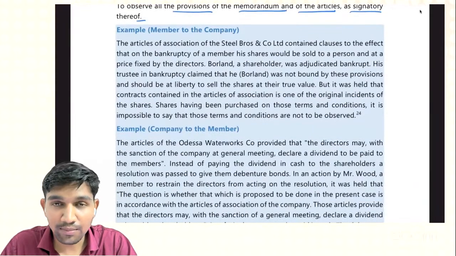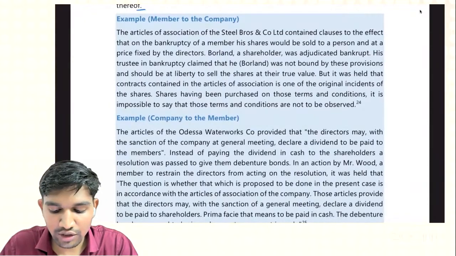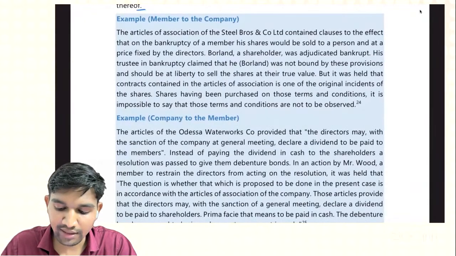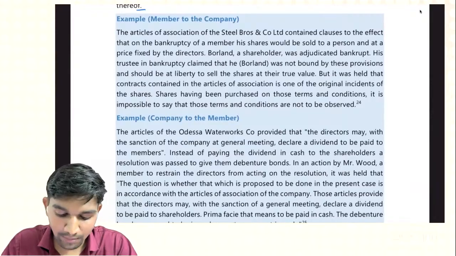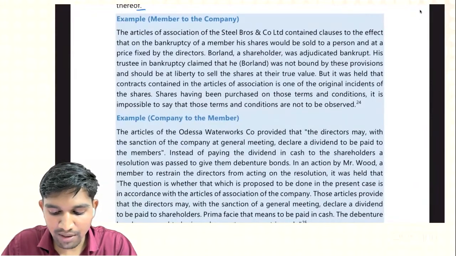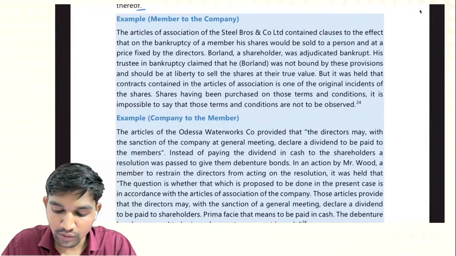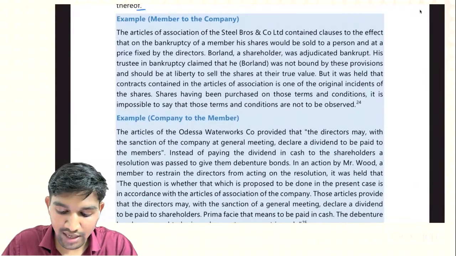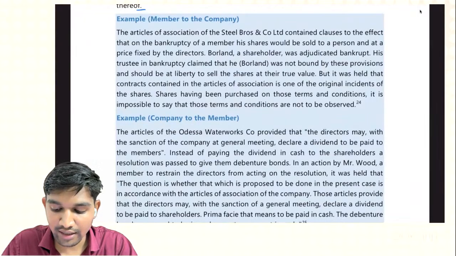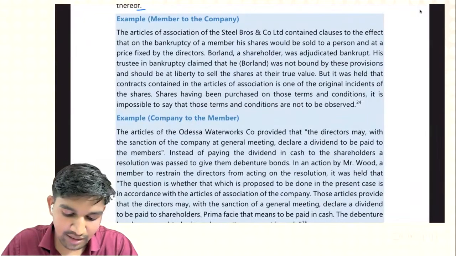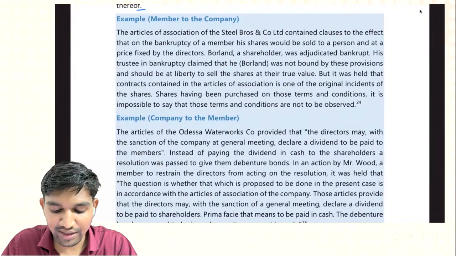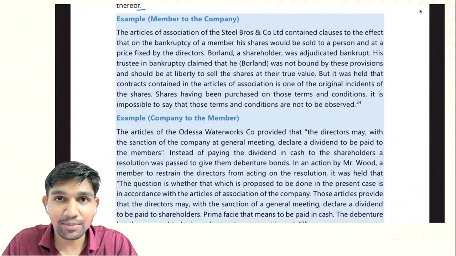Example, member to the company. The Articles of Association of Steel Bros and Company Limited contained clauses to the effect that on the bankruptcy of a member, his shares would be sold to a person at a price fixed by the directors. Borland, a shareholder, was adjudicated bankrupt, and his trustee in bankruptcy claimed that he was not bound by these provisions and should be at liberty to sell the shares at their true value.